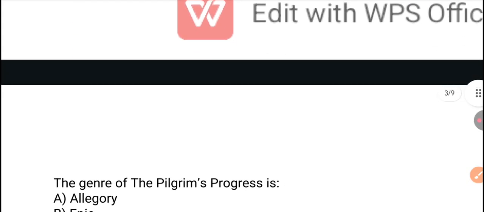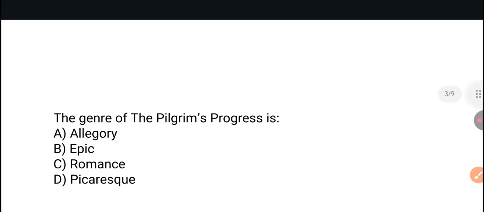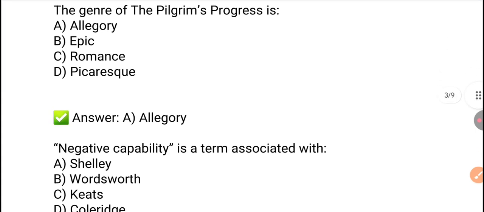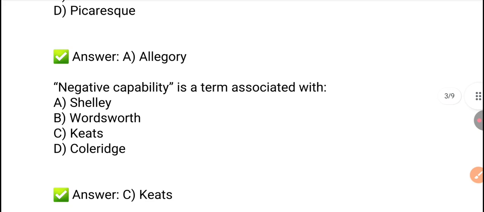Next question. The genre of The Pilgrim's Progress is. So you have to tell what is the genre of this particular work, which is The Pilgrim's Progress. So its genre is allegory. It's an allegory. Option A is the right answer. Next, negative capability is a term associated with. So it's a term associated with Keats.